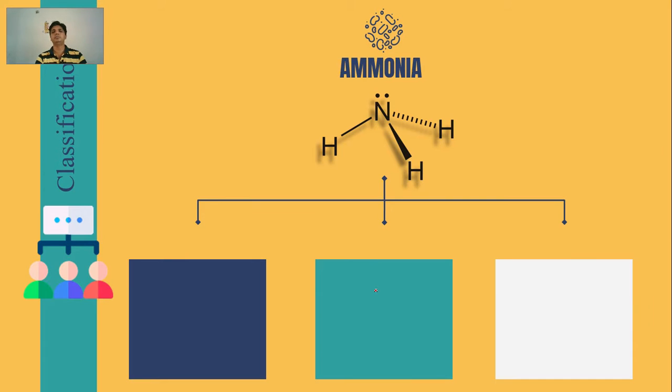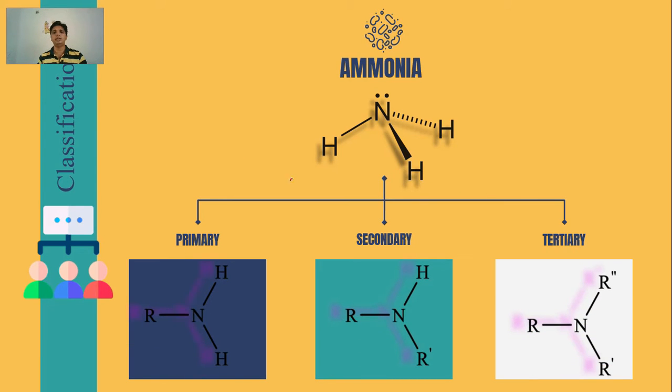Classification of amine. Amines are classified basically into primary, secondary and tertiary form. Replacement of one of the hydrogens in ammonia will give a primary amine. Here you can see a primary amine with nitrogen bonded with two H and one R.